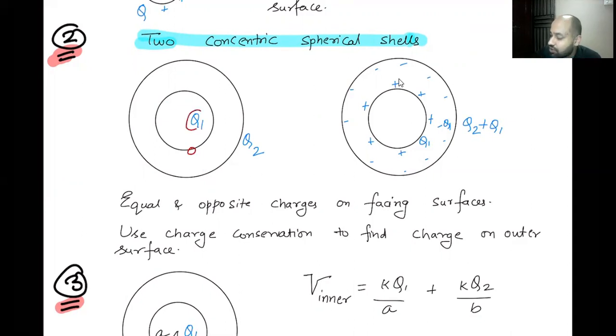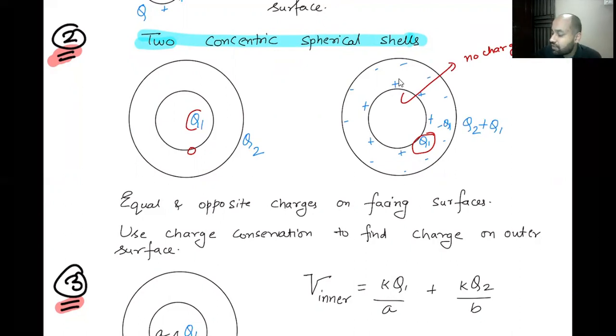What happens to this charge Q1? We know for a conductor, if inside the cavity we have not placed any charge, then all the charge of the conductor will be on the outer surface. So same thing will happen here. All of this Q1 will come on the outer surface. As you can see in the diagram, there will be no charge on the inner surface of the smaller shell.